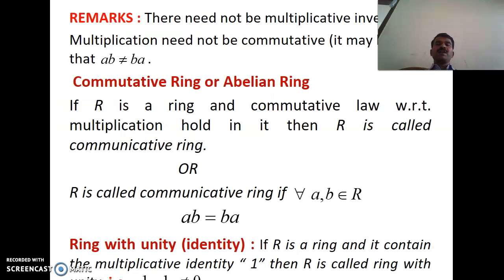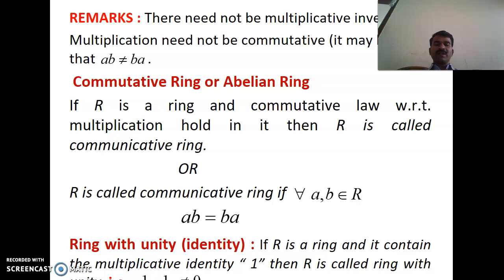So remarks on this, there need not be multiplicative inverses. Multiplication need not be commutative. It happens that AB is not equal to BA. So let's see the commutative ring or abelian ring. If R is a ring and the commutative law with respect to multiplication holds, then R is called a commutative ring. R is called a commutative ring if for all A comma B belonging to R, AB equal to BA.